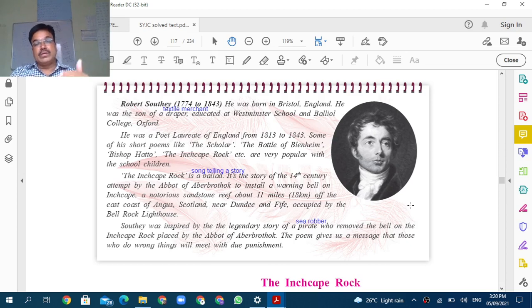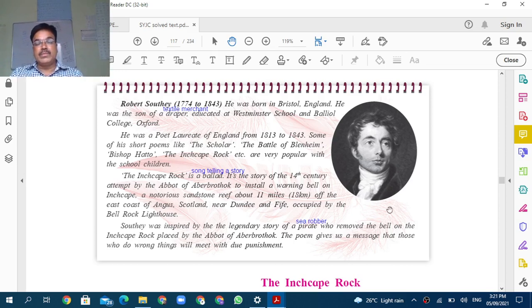And so the ships are crashed to this rock. And so many people, so many voyagers, have lost their lives. मग हे लक्षात घ्यायल्यानंतर हा जो व्यक्ती आहे कोण, Aberbrotho, he has placed the warning bell so that the people can be saved from that place, they can go away from that place. तर अशा पद्धतीने ते एक लाईट हाऊस होतं, त्याने एक बेल तिथे लावलेली होती.